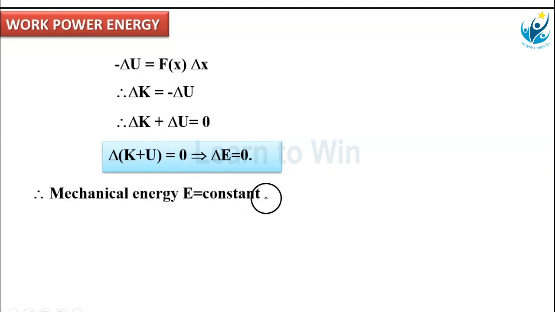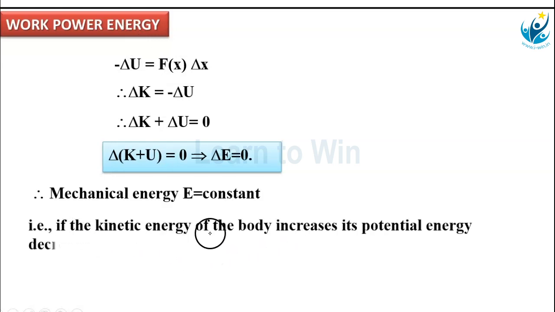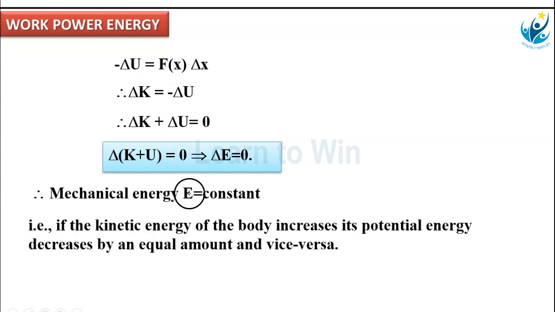That is the conservation of mechanical energy. The conservation of mechanical energy says total mechanical energy remains constant if a conservative force is doing work. Here we considered only conservative force. That is, if the kinetic energy of the body increases, total energy remains constant, meaning kinetic energy plus potential energy is constant.